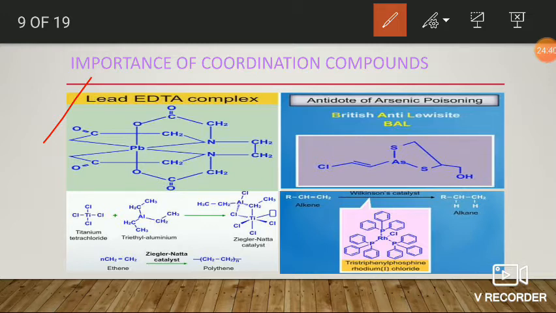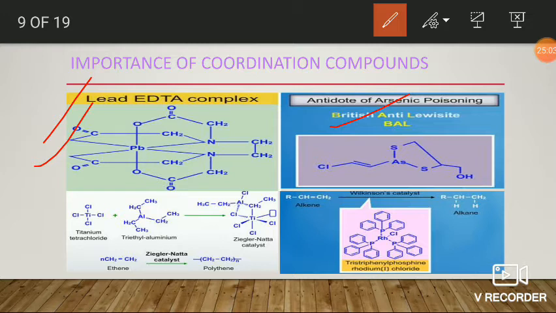Here, the EDTA undergoes reaction with lead to form this type of complex, which is usually extracted or removed through urine. Here, arsenic poisoning is treated with BAL, British anti-Lewisite. That is, BAL is an antidote for arsenic poisoning.